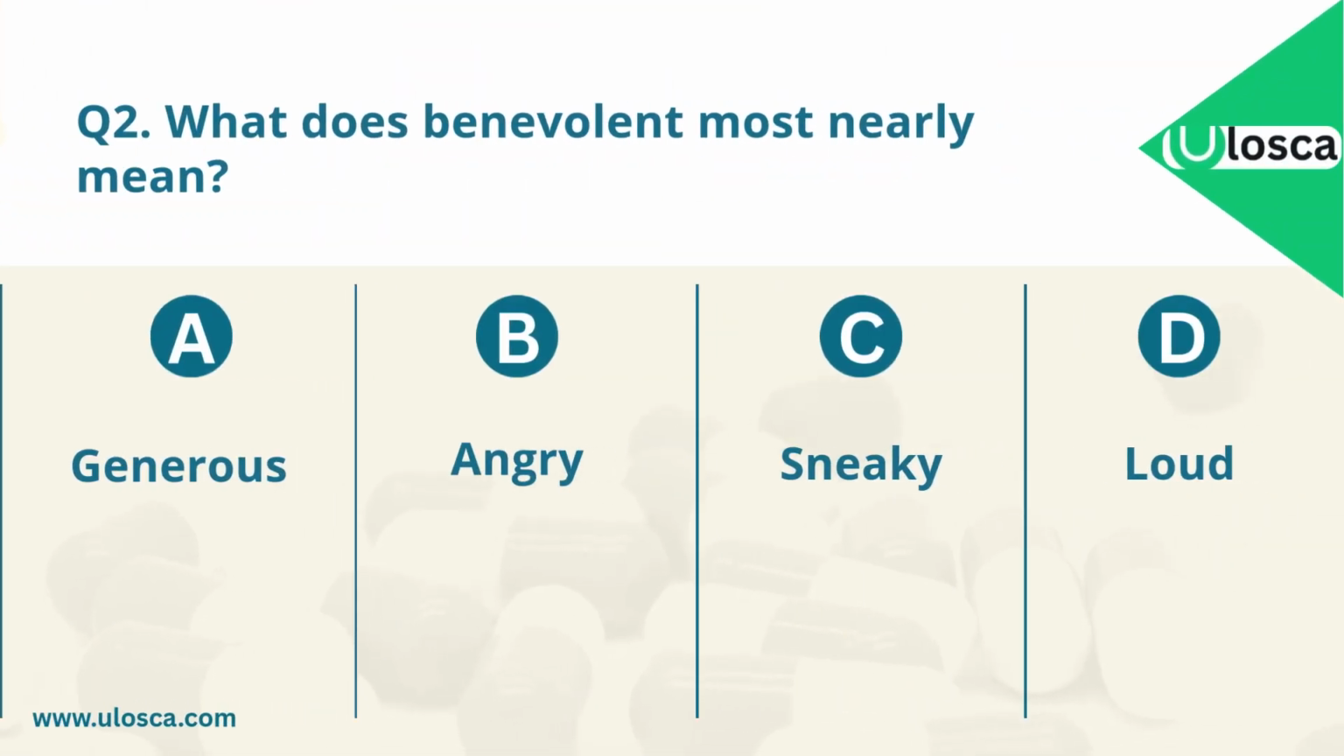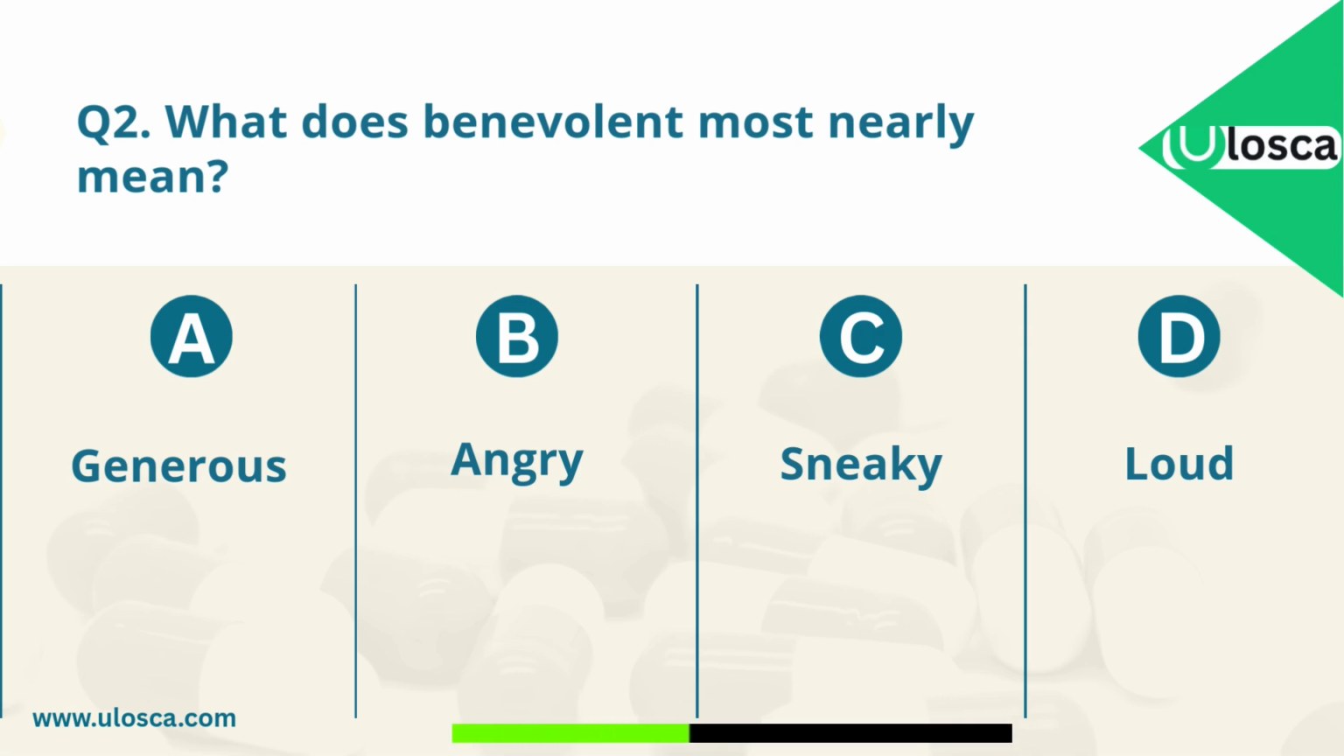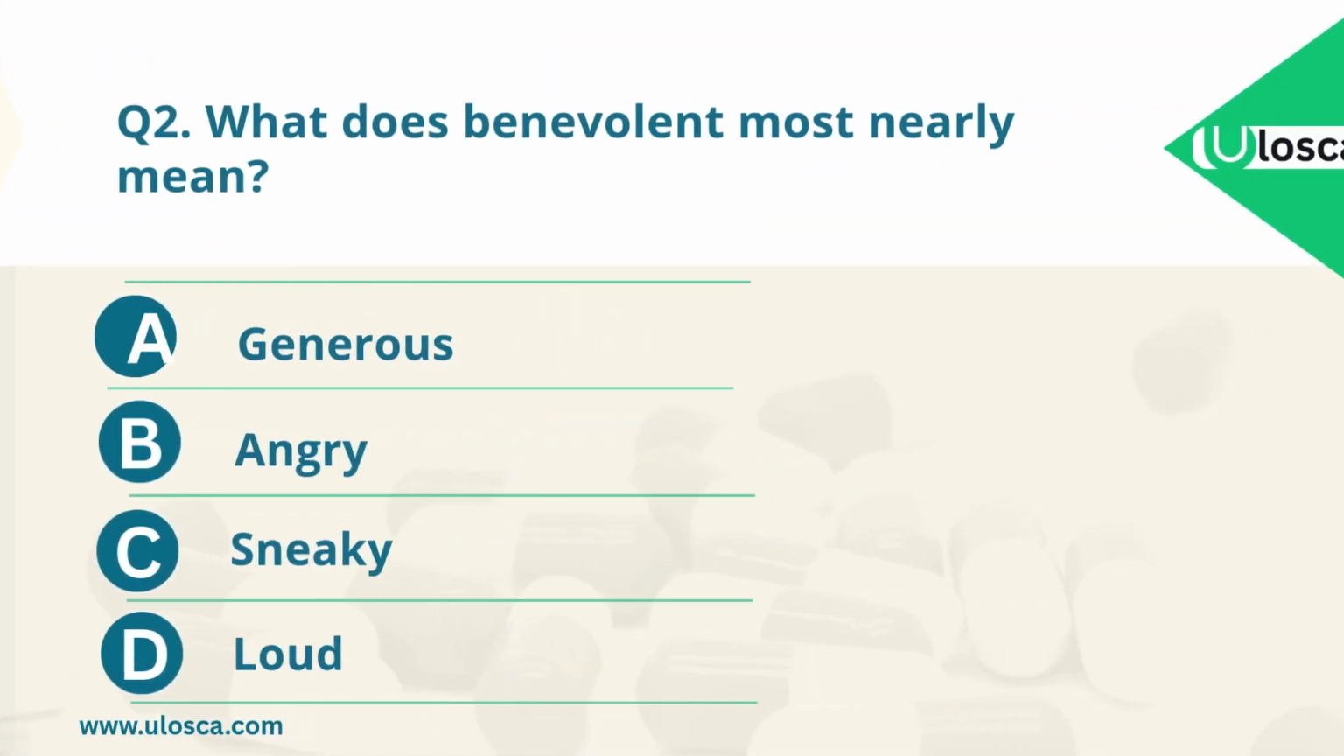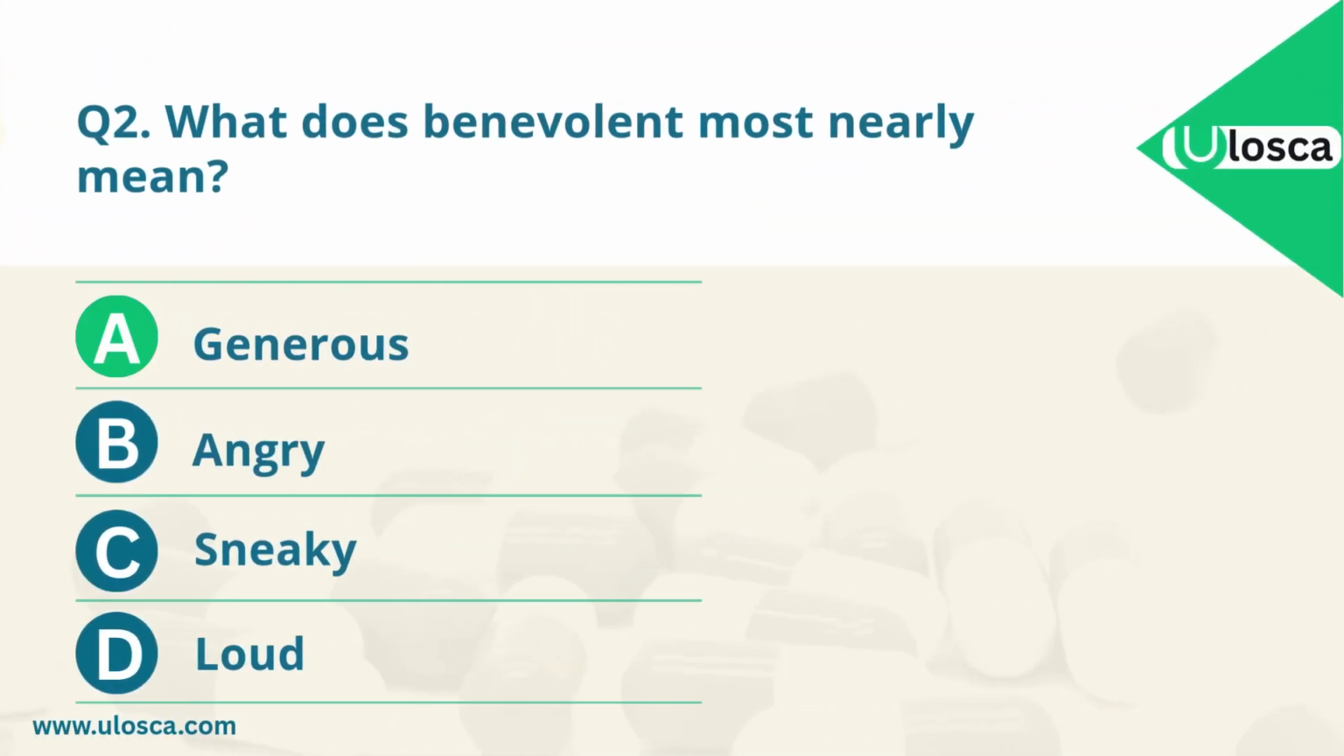Question 2. What does benevolent most nearly mean? A. Generous. B. Angry. C. Sneaky. D. Loud. Which one is the correct answer? The correct answer is A. Generous.